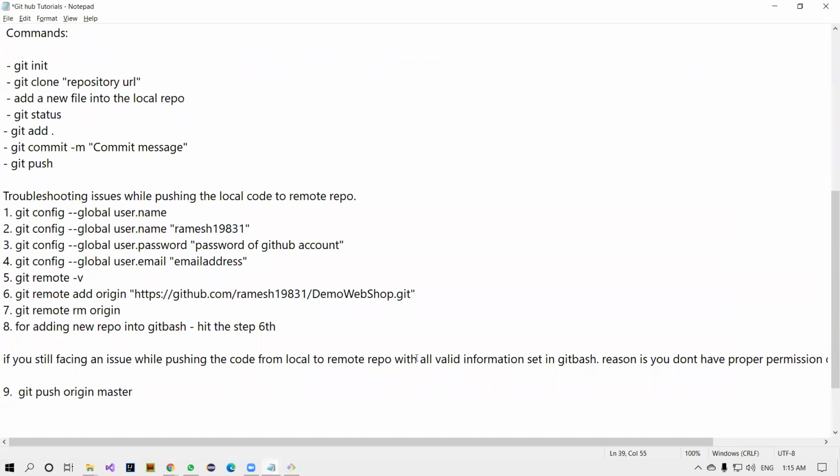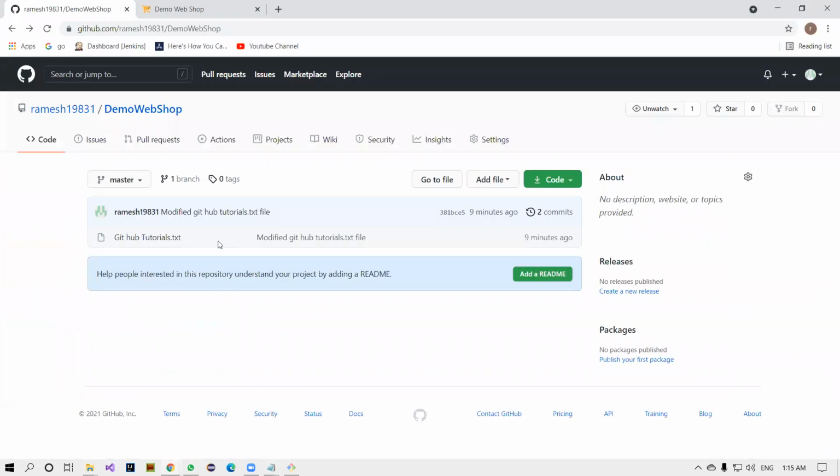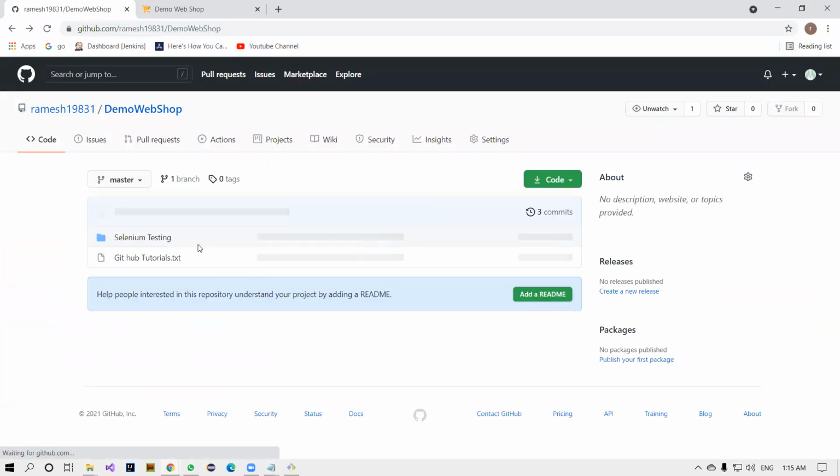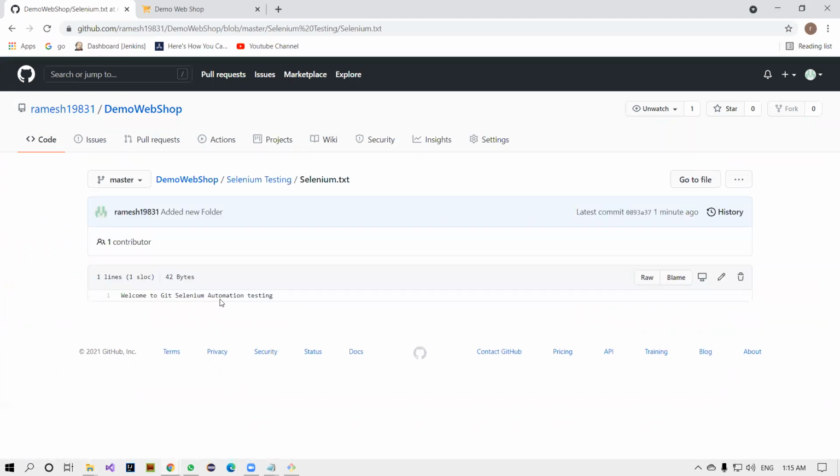Hope you can see my screen properly. Good. Let's go back to the GitHub account. Refresh it once. See the folder here. See, welcome to the Git Selenium automation testing. All right, so this is the way of doing things. This is a normal kind of job you're doing, right?